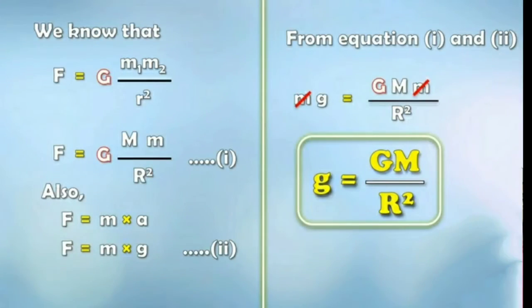From equation 1 and 2, what we get is mg is equal to capital G, capital M, small m upon r square. Now after cancellation of small m on both sides, we get the equation small g is equal to capital G, capital M upon capital R square. Understood children?